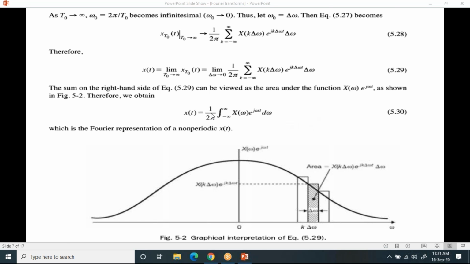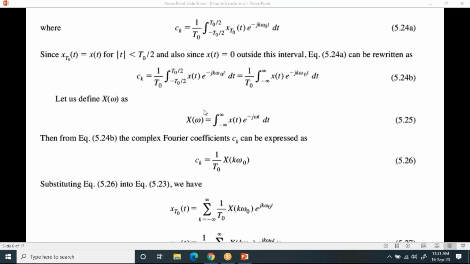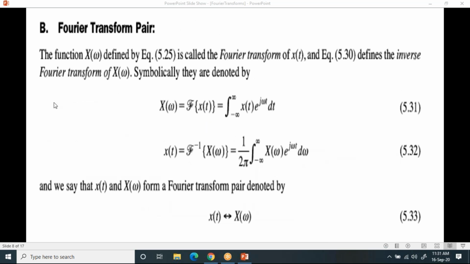Now please try to understand this. This is how you can get the relation from the exponential Fourier series. You are going to obtain the Fourier transform. Now how can you write the Fourier transform? What are the Fourier transform pairs we have? Please try to understand. The Fourier transform of x of t.